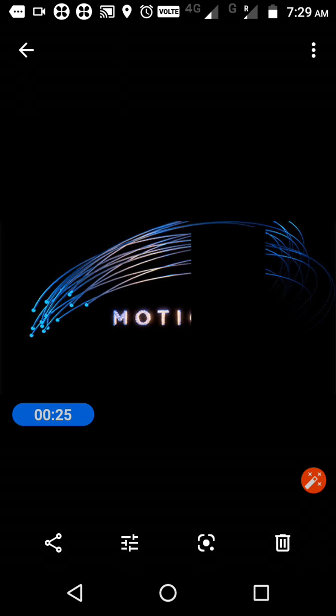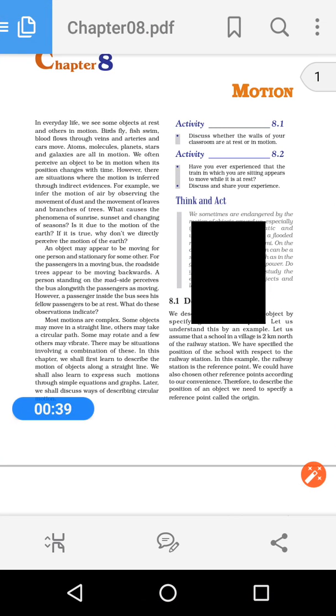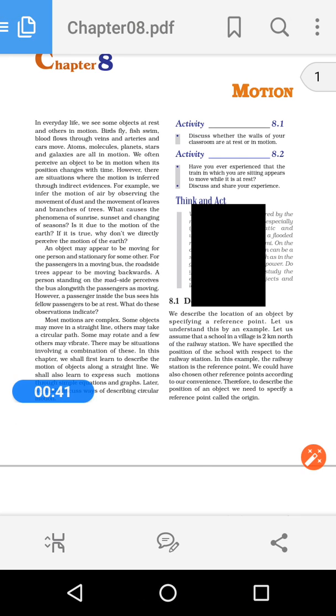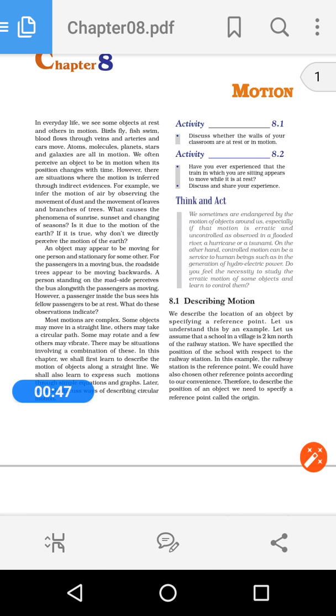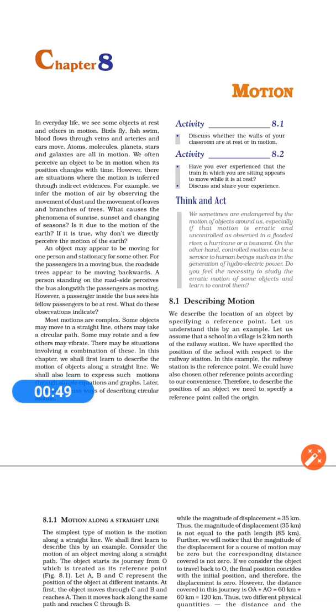Please take your science textbook, open chapter number 8, page number 98. The chapter name is motion. Okay? Did you do that? Okay, it looks like this.